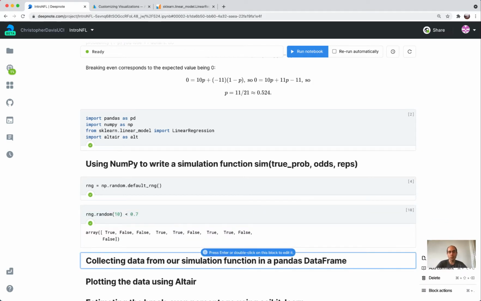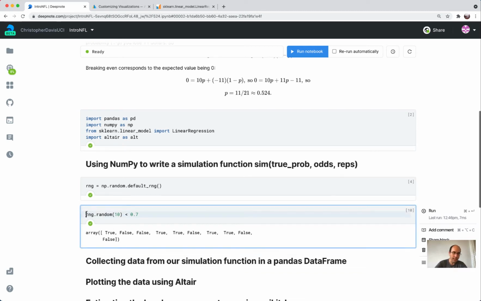Okay, and that should happen with a probability of 0.7 or likelihood of 70%. So if I were to count how many trues there are in here, I wouldn't expect it to be exactly 7, but should be approximately 70% of whatever number I put here.